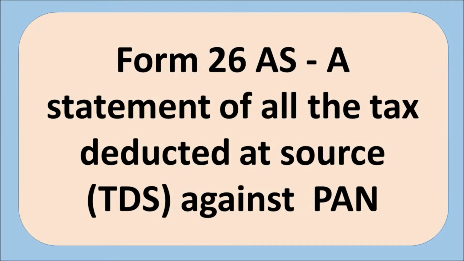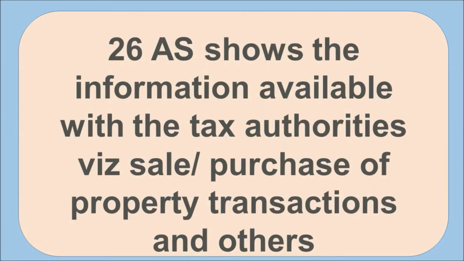So Form 26AS is a statement of all tax deducted at source against a particular PAN. Each taxpayer is allotted a PAN, permanent account number, and whenever tax is deducted, it is credited to the particular PAN. 26AS shows the information available with the tax department, which is the tax authorities or CBDT, including the sale and purchase of property transactions and others. Whenever you buy or sell a property, TDS is deducted. That is also reflected. Normally 1% of the property value is the tax.